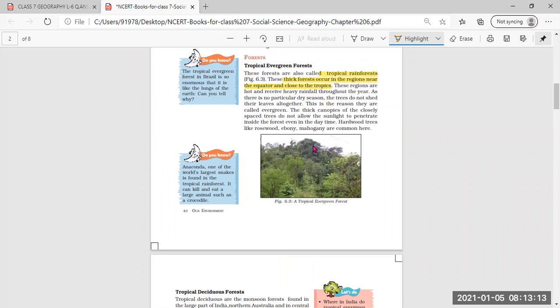That is why, even in the daytime, these forests do not get enough sunlight inside. And the most important trees found here are hardwood trees, like rosewood, ebony, and mahogany.